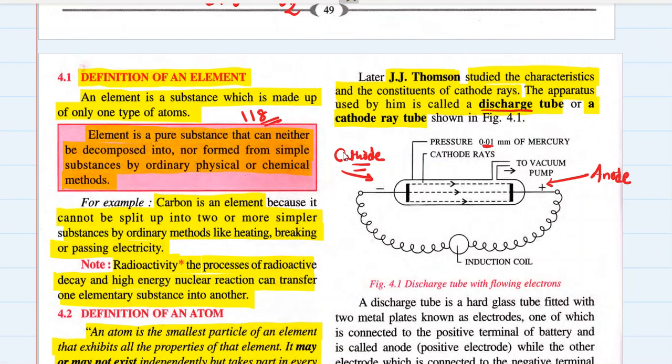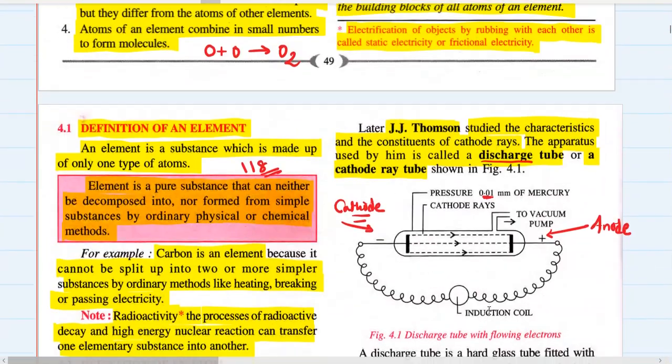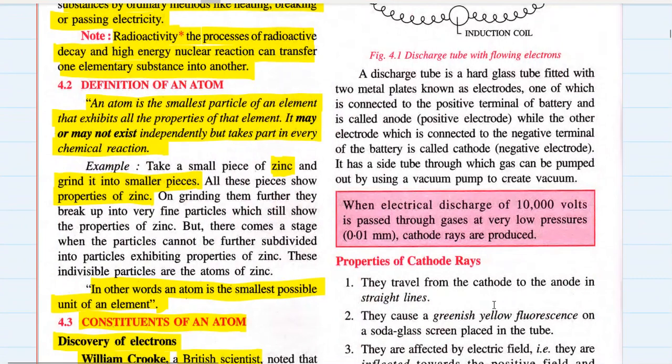Now this was very famous in that era among the scientists operating at that time as the cathode ray tube. Every day, the scientists used to go to the lab and perform experiments on the cathode ray tube and try to find out what is actually happening. And this took years and years of research.